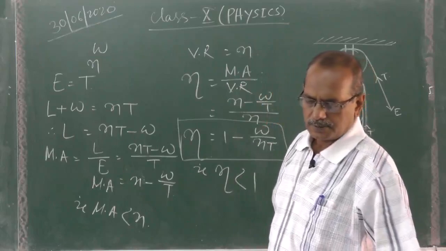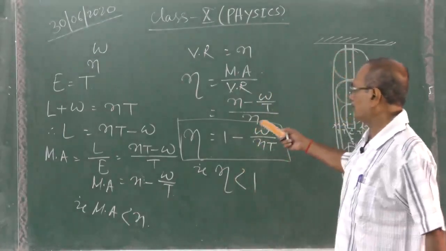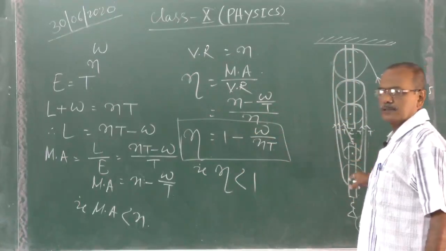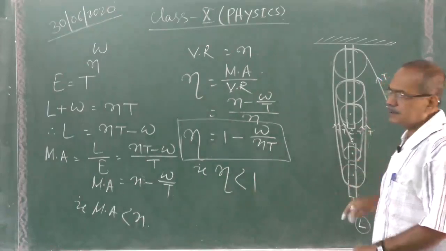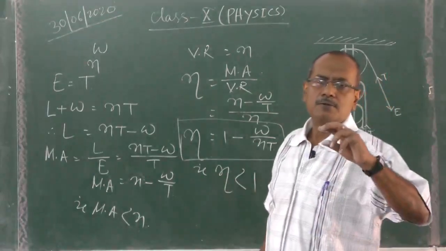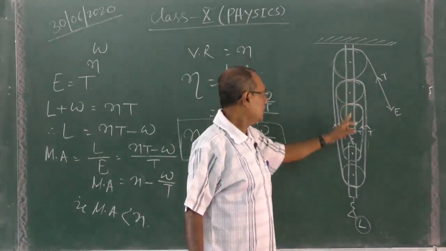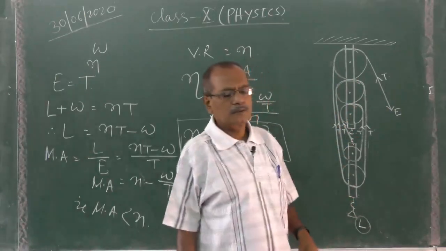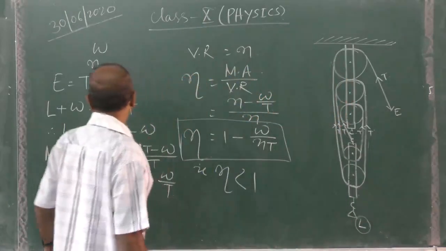Now, if we want to get greater efficiency, then we will use less weight of movable pulleys, strings and all, and we will put proper lubricant in the bearings of the pulleys. Okay. So now next is combination of pulleys.